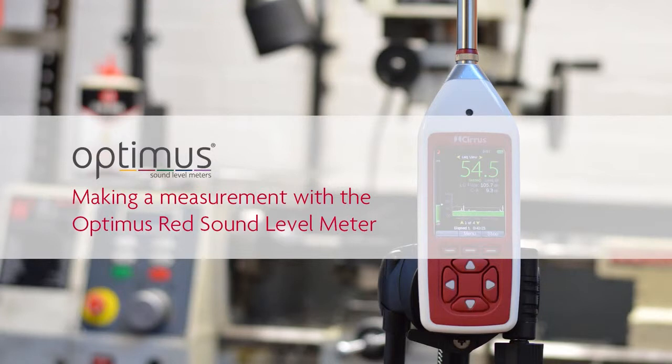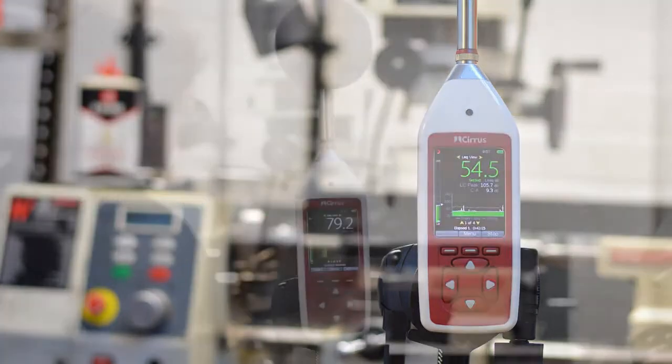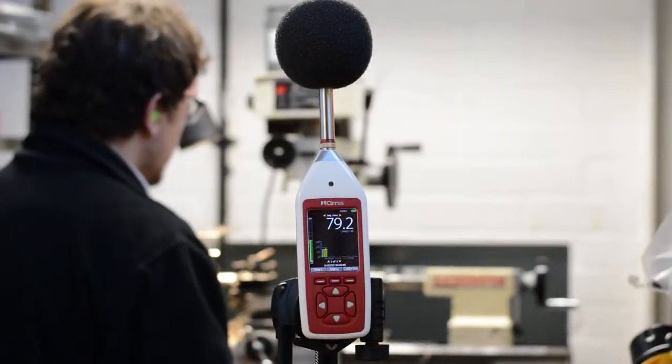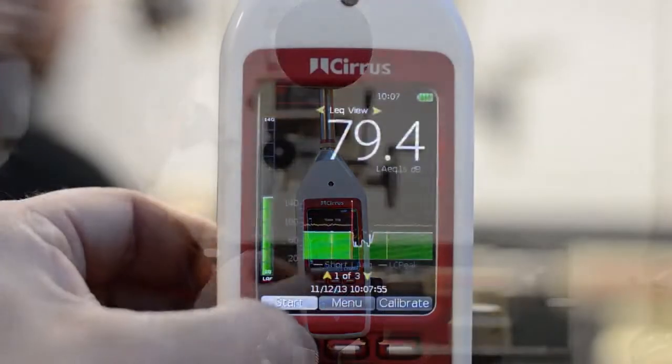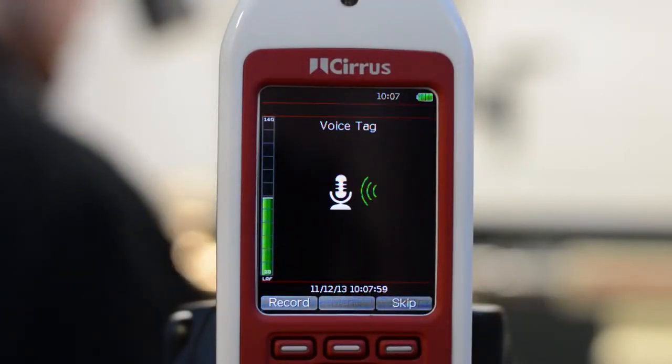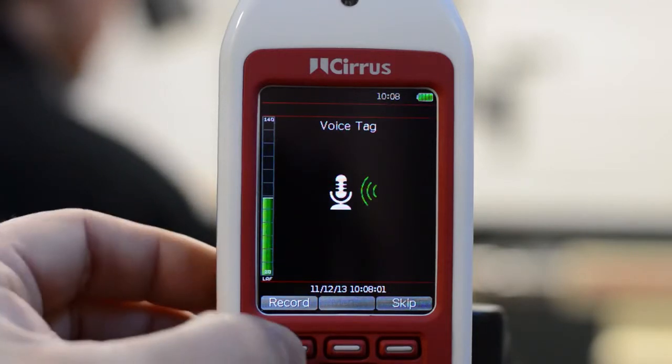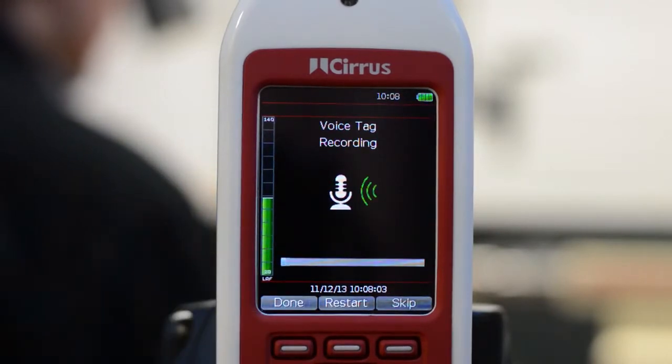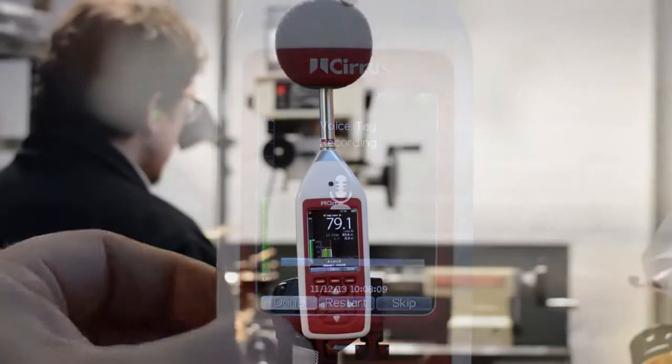In this video, we'll look at how easy it is to make a noise measurement with the Optimus Red sound level meter. To begin a new measurement, press the start button. You now have the option to record a voice tag of up to 30 seconds duration. To start recording, press the record button or press skip to move on. When you're finished, press the done button and the measurement will start.